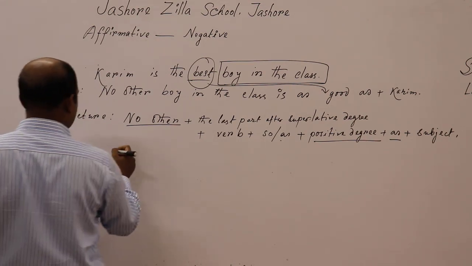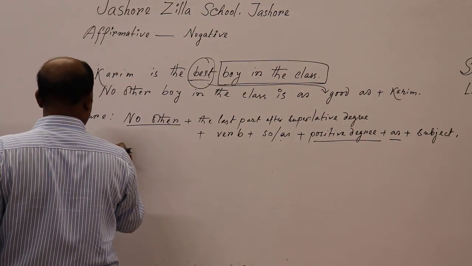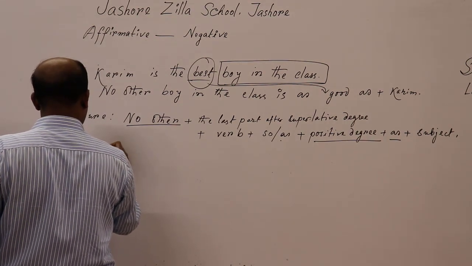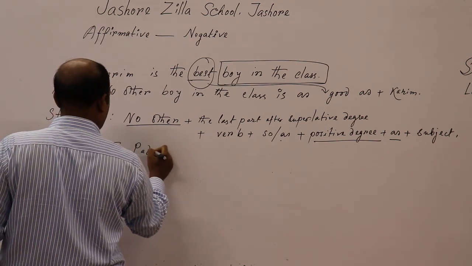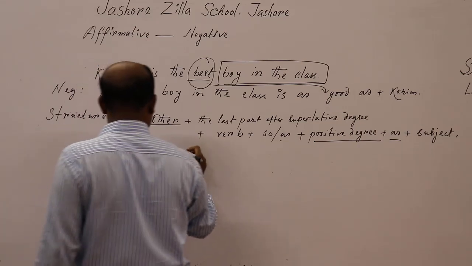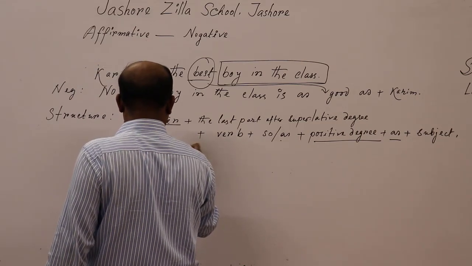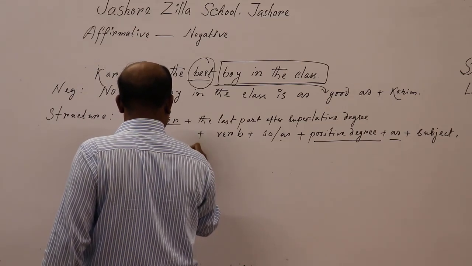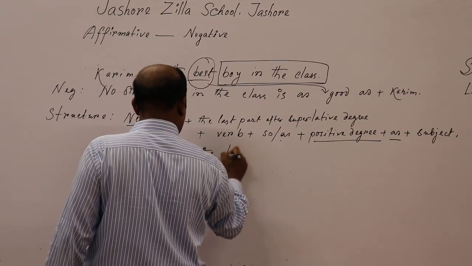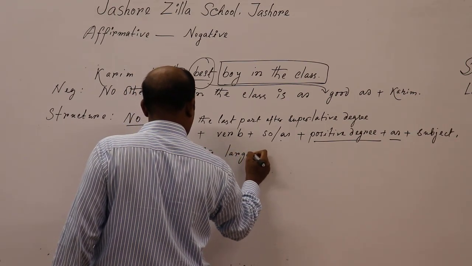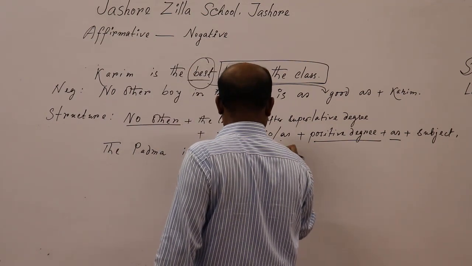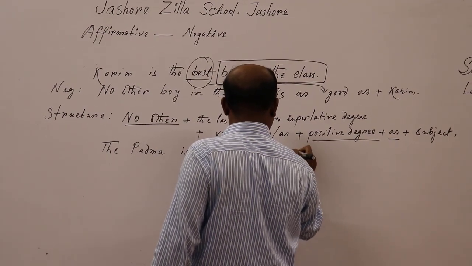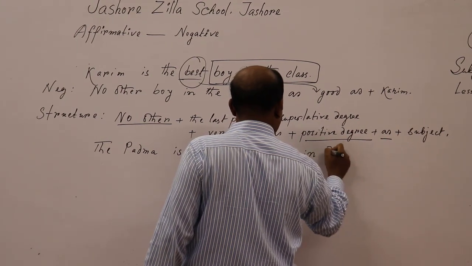Look at another example. Here, suppose the Padma is the largest river in Bangladesh.